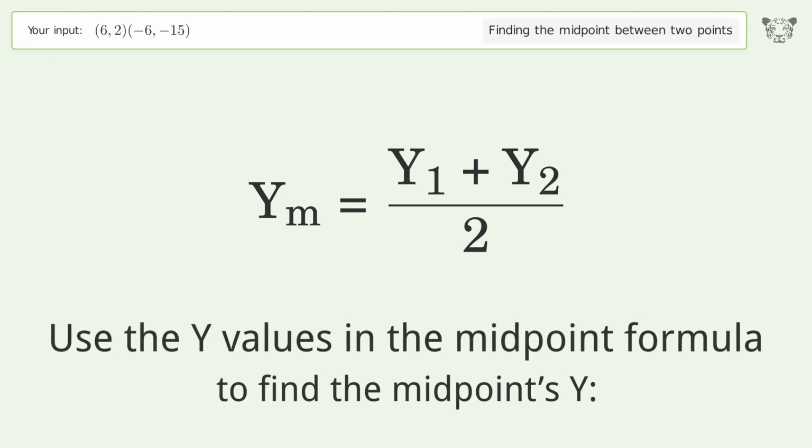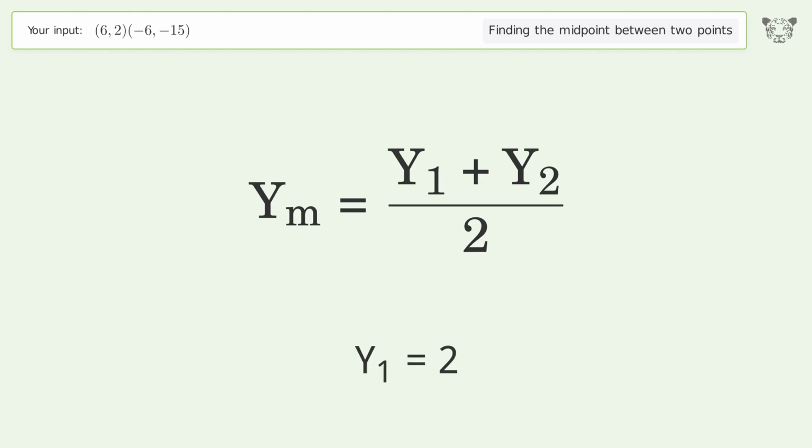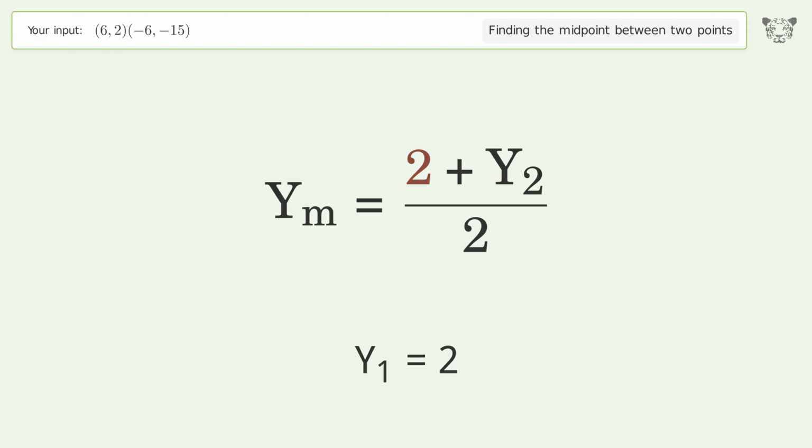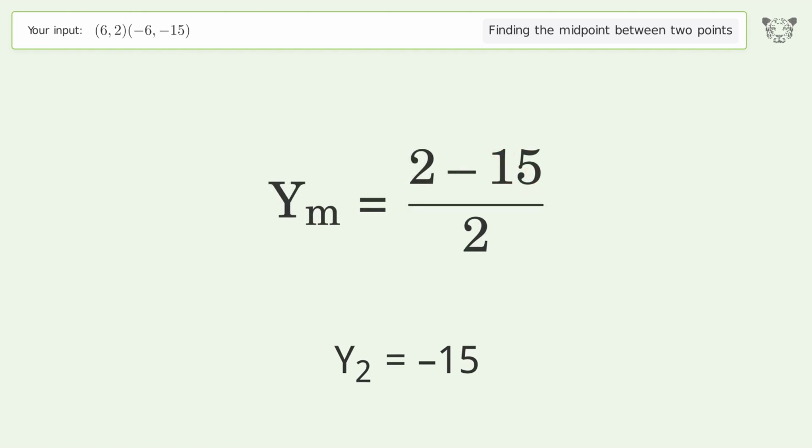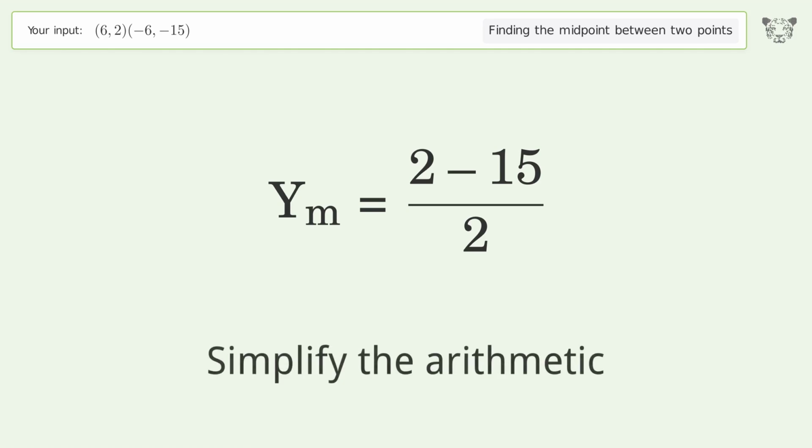Use the y values in the midpoint formula to find the midpoints y. y1 equals 2. y2 equals -15. Simplify the arithmetic.